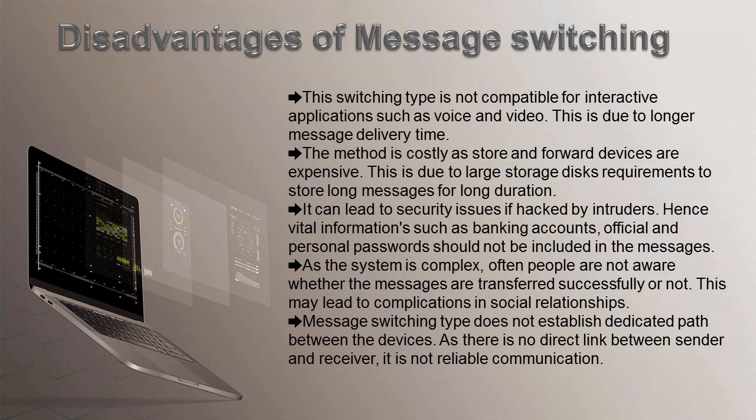As the system is complex, often people are not aware whether the messages are transferred successfully or not. This may lead to complications in social relationship. Message switching type does not establish a dedicated path between the devices as there is no direct link between sender and receiver. It is not reliable communication.